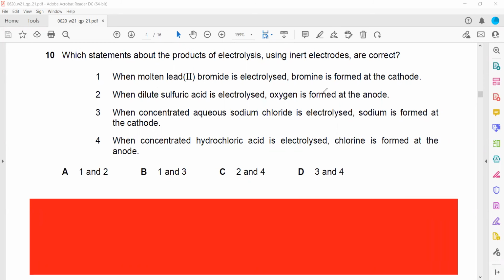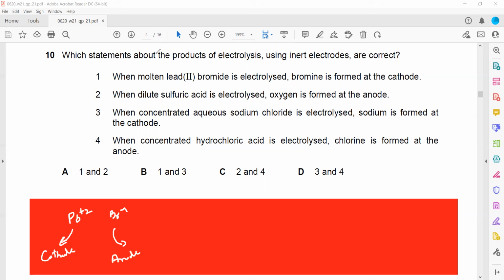Molten lead(II) bromide, so bromine is formed at the cathode. Molten lead(II) bromide contains lead ions and bromide ions. Molten means without water. The lead ion is a positive ion, so it will move towards the cathode, and the bromide ion will move towards the anode.